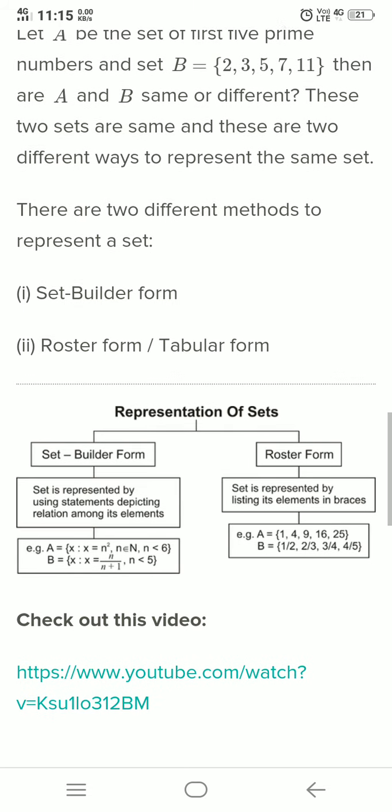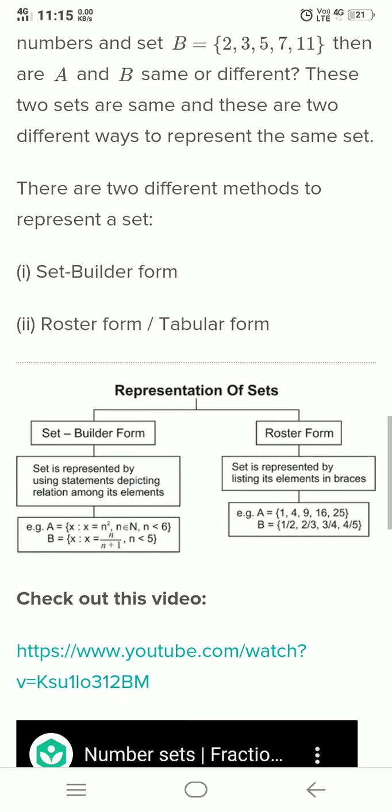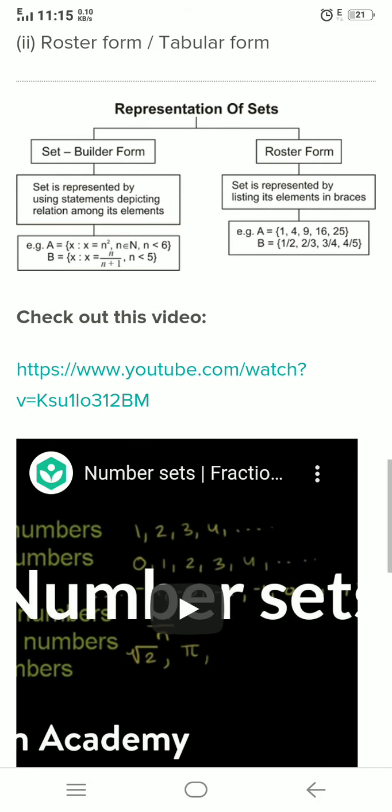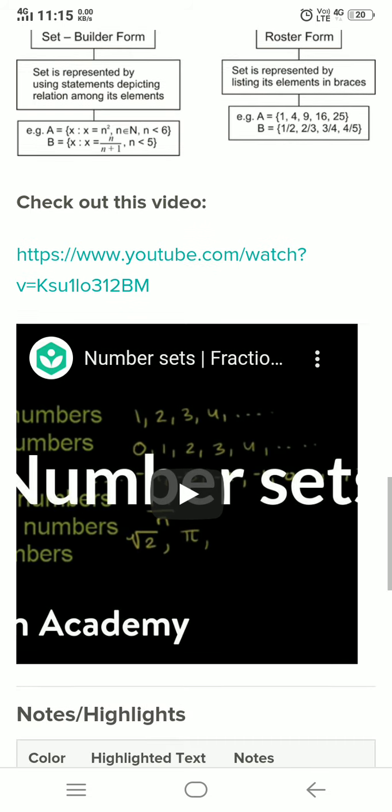Set builder form or roster form, also called tabular form. In set builder form, a set is represented by using a statement depicting a relation among its elements. In roster form, a set is represented by listing its elements in braces.